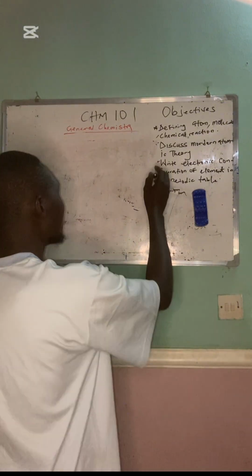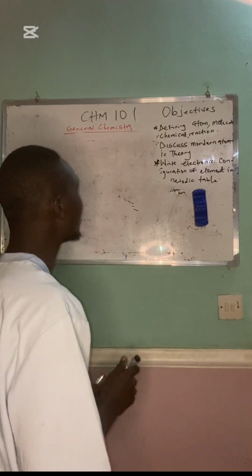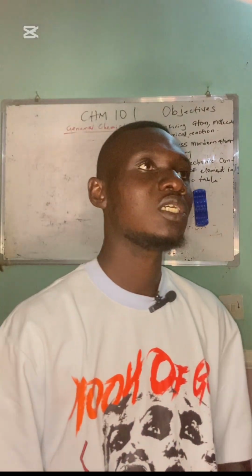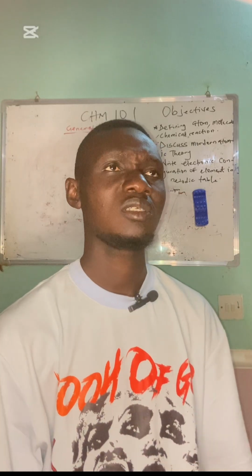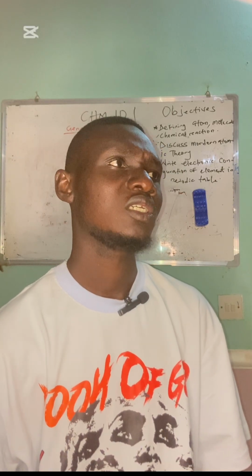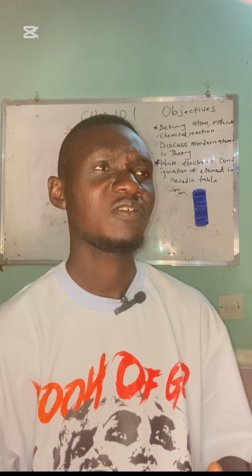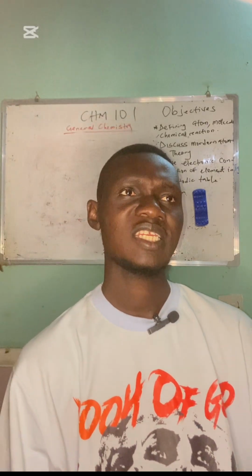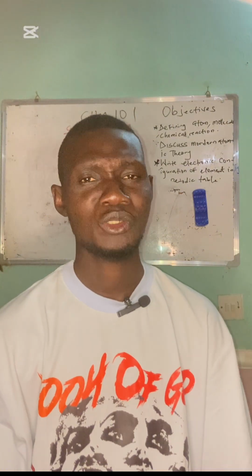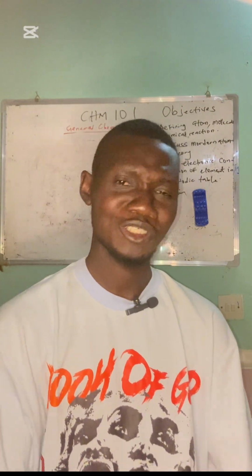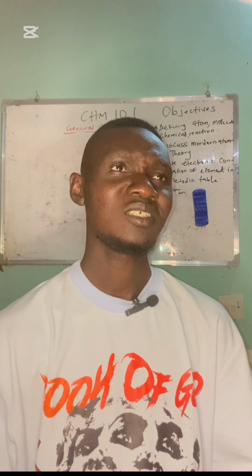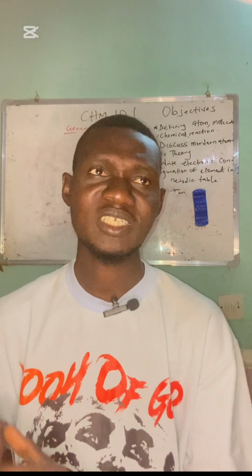On the electronic configuration of elements: electronic configuration is the filling of electrons in an atom, or the filling of electrons in different energy levels. That's just it. Everything about electronic configuration is the filling or the arrangement of these electrons in an atom. How are these electrons arranged in an atom? How do we position the arrangements of these electrons?